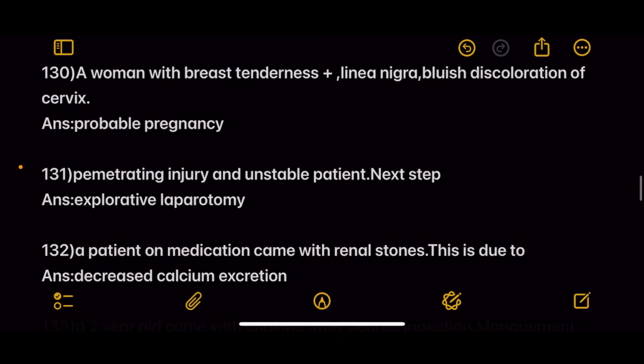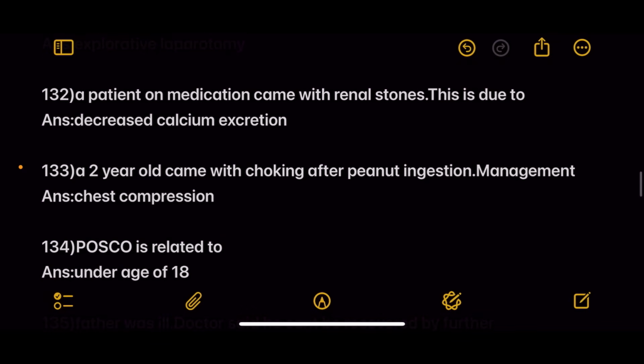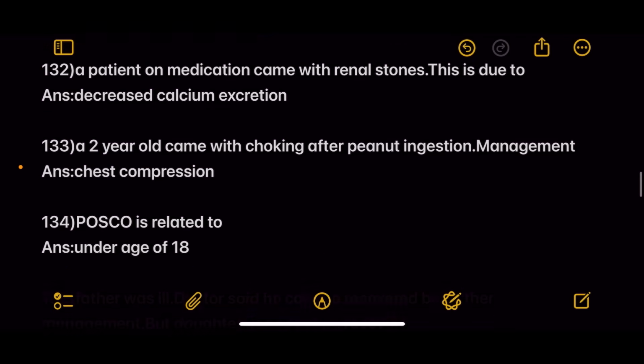Answer. Next, a woman with breast tenderness present, linea nigra, bluish discoloration of cervix. Answer is probable pregnancy. Next, penetrating injury and unstable patient. Next step is answer explorative laparotomy. Next, a patient on medication came with renal stones. This is due to answer decreased calcium excretion.